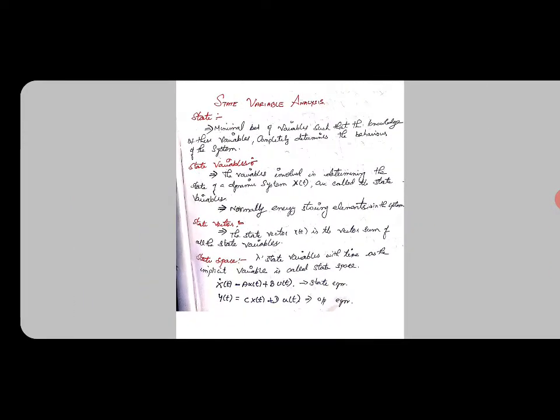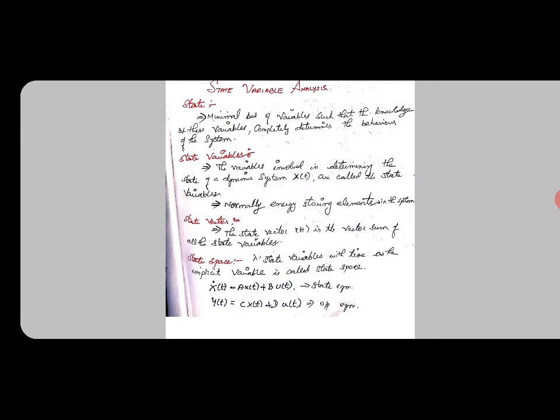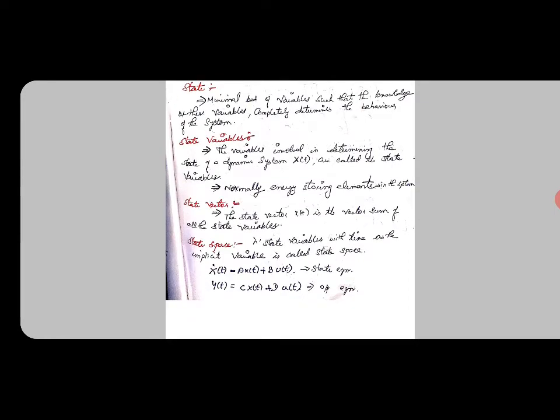In the state variable analysis, first of all, what is a state? State is nothing but what completely determines the behavior of the system. The state variable is nothing but what determines the state of a dynamic system. State vector is the vector sum of all the state variables. Okay, state space is nothing but n state variables with time as the implicit variable.